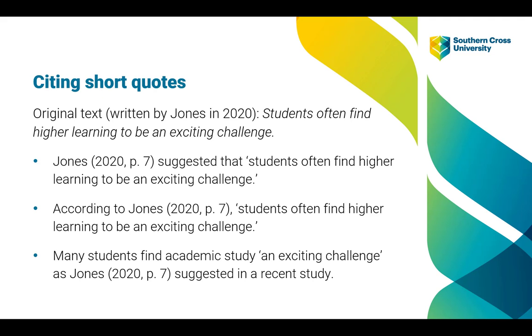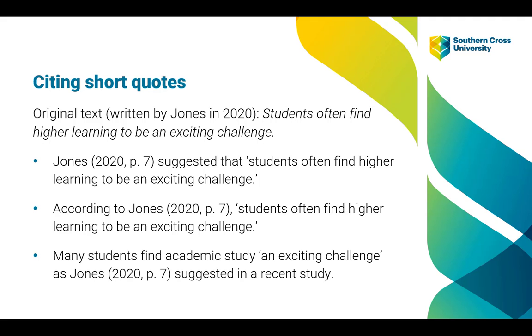The author-focused citation places an emphasis on the author by integrating the author name into the sentence, which is followed immediately by the year and the page number in brackets. This type of citation is also called a narrative citation, and it's usually placed at the beginning or in the middle of the sentence. Notice the text at the top of the page. This is the original quote that we're going to use in our hypothetical assignment. Now, because we're quoting, we're going to use these exact words. Students often find higher learning to be an exciting challenge, and this was written by Jones in 2020.